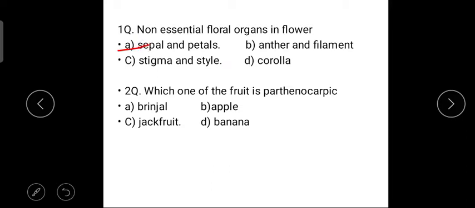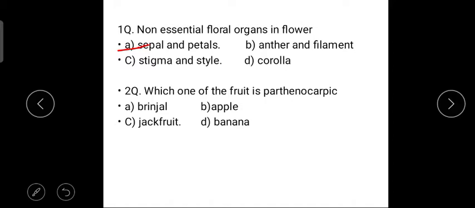So anther and filaments are male reproductive part. Stigma and style are the female reproductive parts. So these are the essential floral parts of a flower. And option D is only given as the corolla, but in option A, corolla and sepals are given. So the right option is sepals and petals.